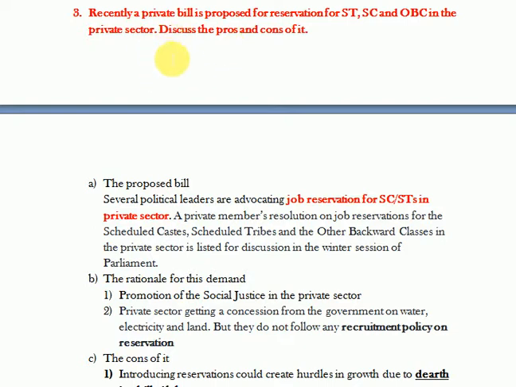See, this is again a question which can be asked in an interview. Recently, a private bill is proposed for the reservation of ST, SC and OBC in the private sector. Discuss the pros and cons of this.